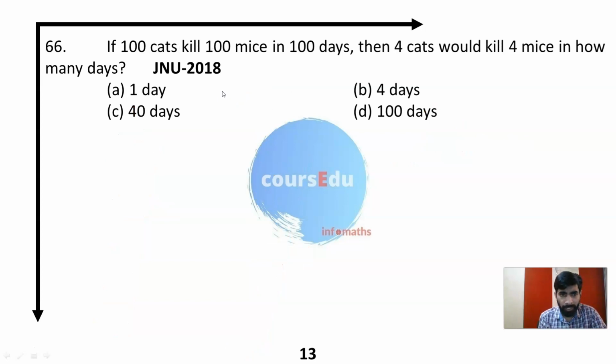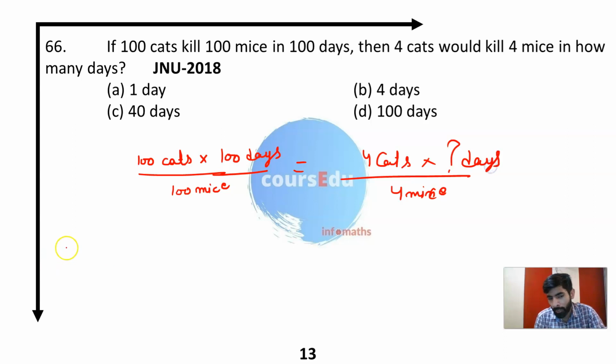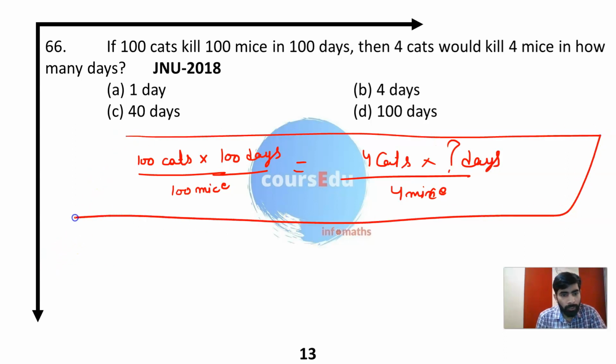Next, if 100 cats kill 100 mice in 100 days, this is a question of your chain rule. Then 4 cats will kill 4 mice in how many days?